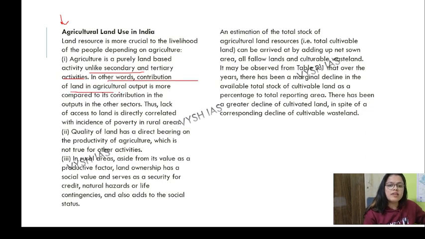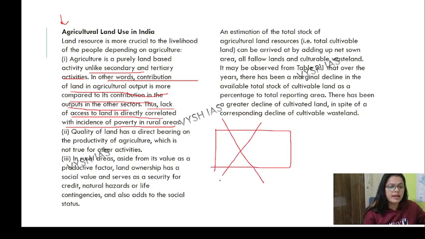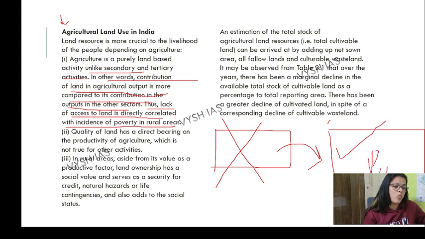In other words, the contribution of land in agricultural output is more compared to its contribution in the other sectors. This lack of access to land is directly correlated with the incidence of poverty in rural areas. If anyone in a rural area does not have land, he works on somebody else's land, and if he doesn't get work at times, he is considered poor. So it's the reason for poverty in rural areas. Again, if you have so much land somewhere in the desert, that's of no use. It depends on the productivity of agriculture as well.